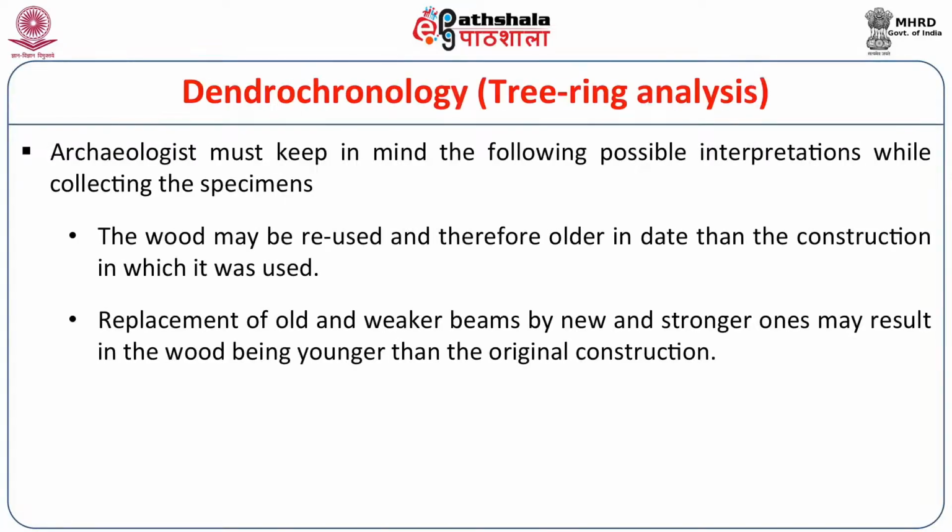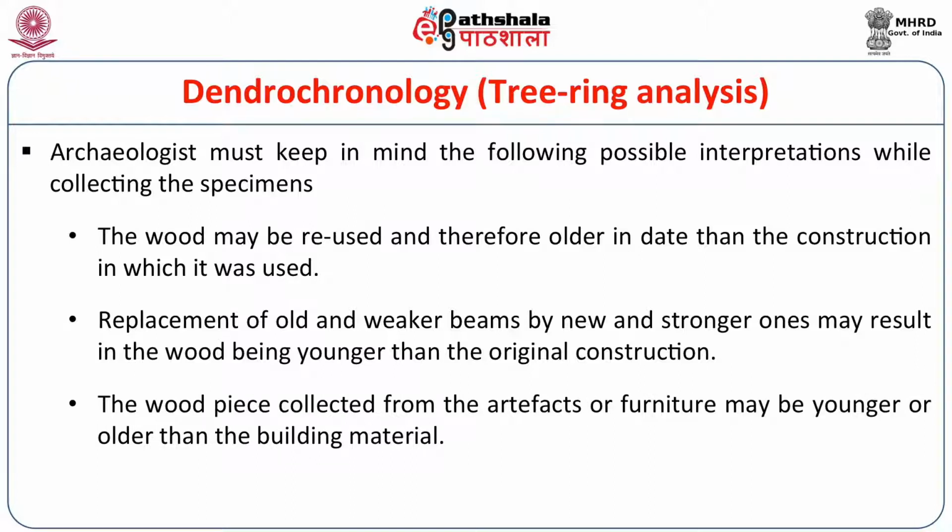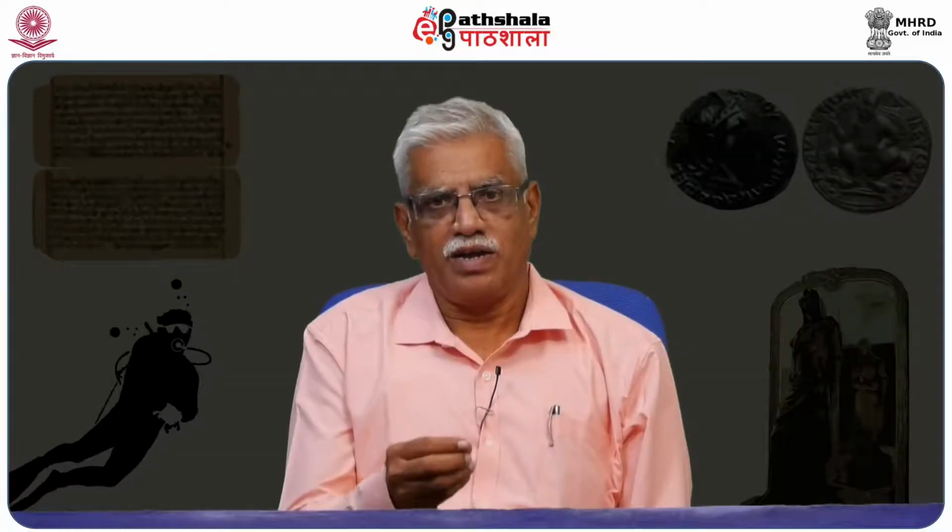The replacement of old and weaker beams by new ones always happens. Sometimes the wood deteriorates, and when it deteriorates, like in a beam, they replace the beam. Then the new beam will give a different date, while the house may be different, still earlier. So we have to bear this in mind. The wood piece collected from artifacts or furniture may be younger or older than the building material or any other implement.